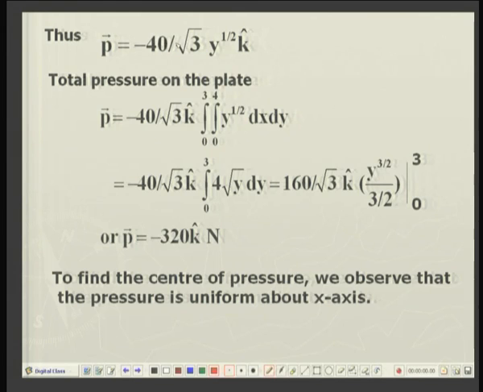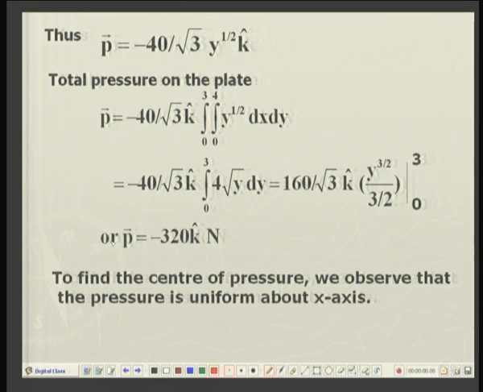So, the pressure in a vectorial manner is minus 40 divided by root 3 times root y in the k direction. If I integrate it over the entire plate, I get the total pressure force as minus 320 newtons in the k direction.